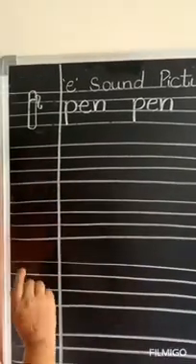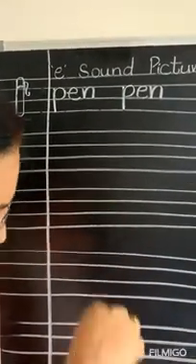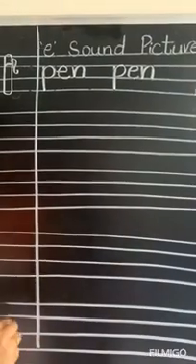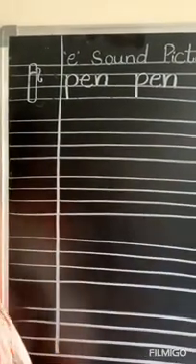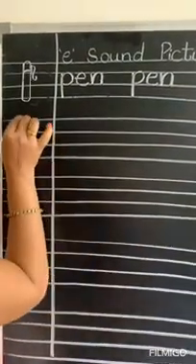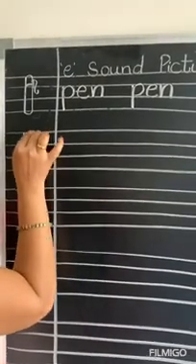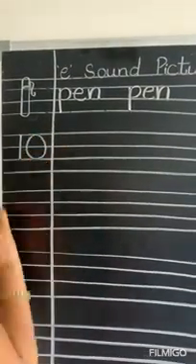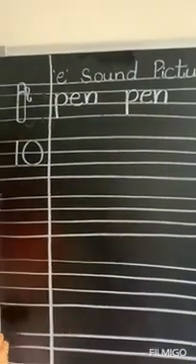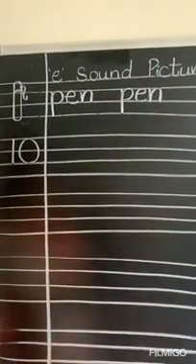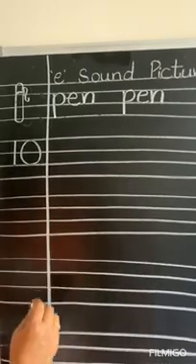Let us move to the next line and write 10. 1, 0, 10. What is 1, 0? Yes, it is 10. 10 spelling T. What is the initial sound of 10? T. So which letter gives you T sound?